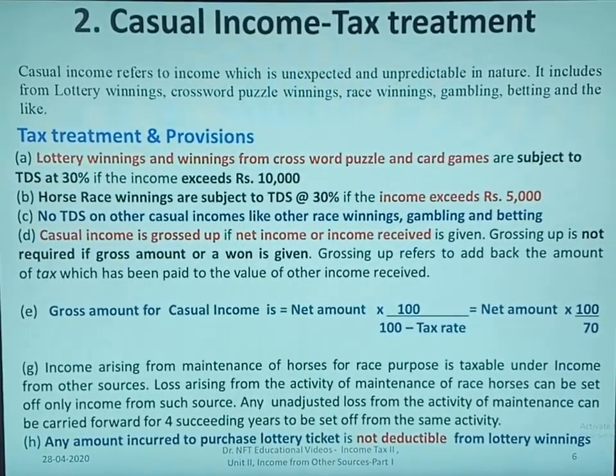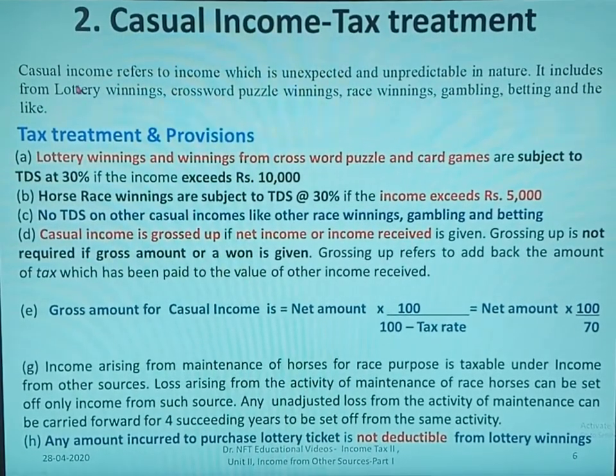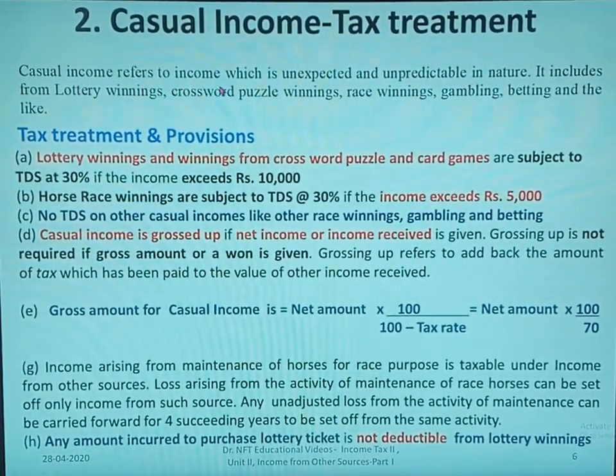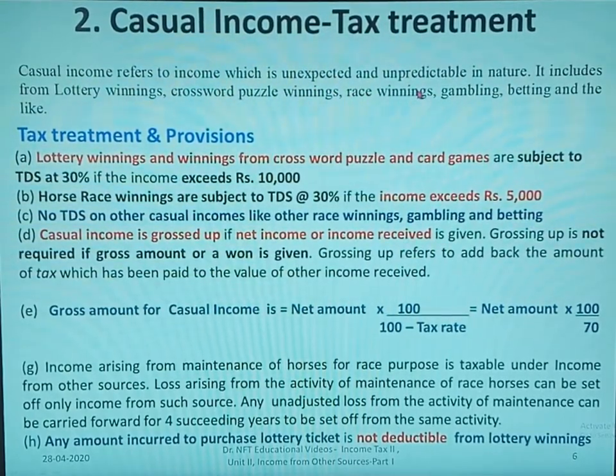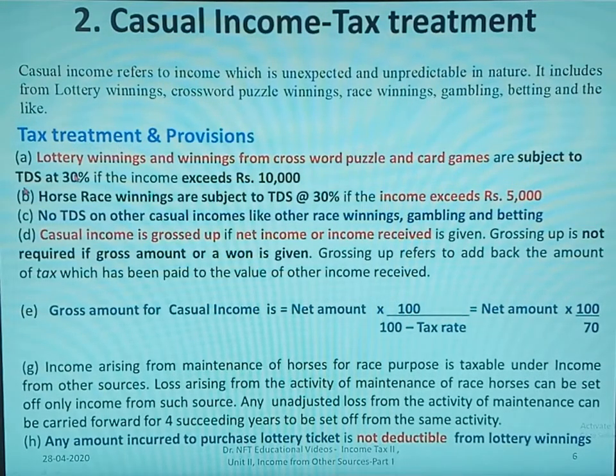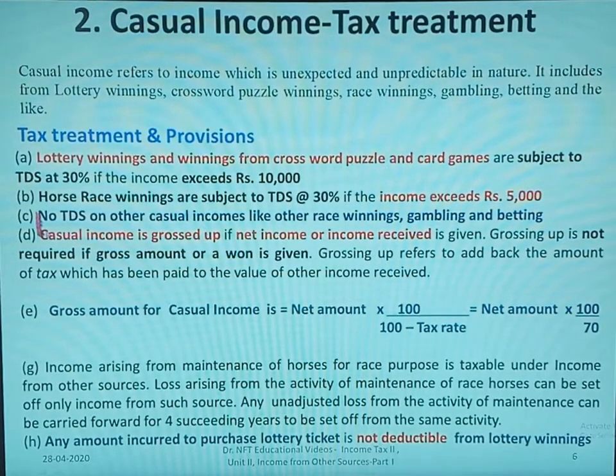Now let us see the tax treatment for casual income. Casual income refers to income which is unexpected and unpredictable in nature. It includes income from lottery winnings, crossword puzzle winnings, from race, gambling, betting and the like. Now let us see the tax treatment and provisions relating to this. Lottery winnings and winnings from crossword puzzle and card games are subject to TDS, tax deducted at source, at 30% if the income exceeds rupees 10,000.